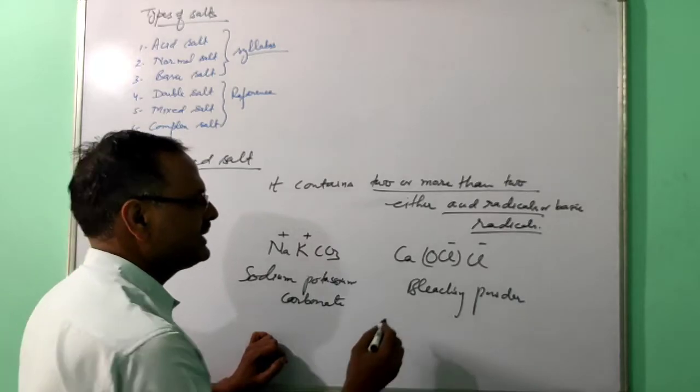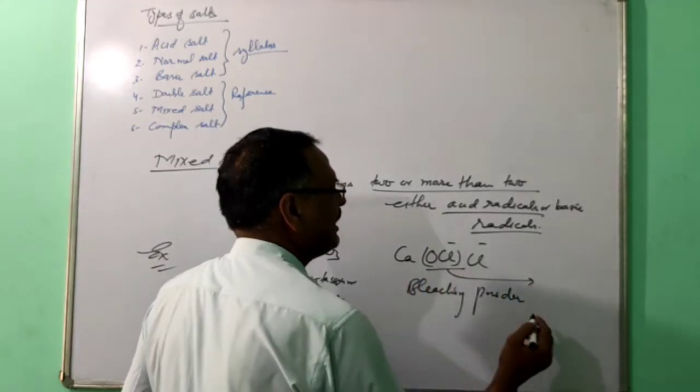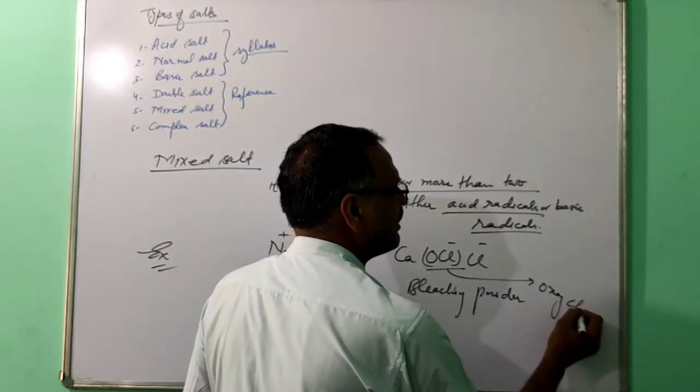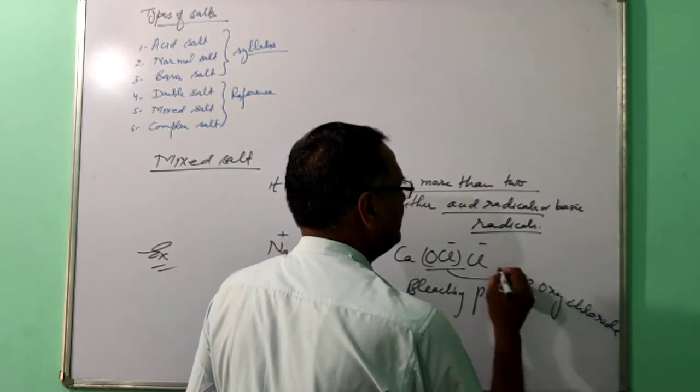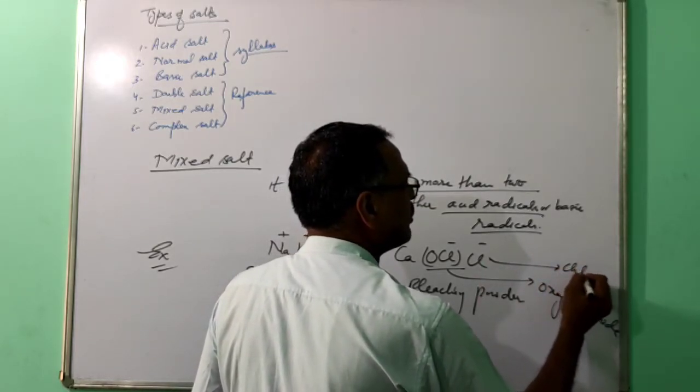And here two acid radicals are there. This one is called oxychloride, and this one is called chloride.